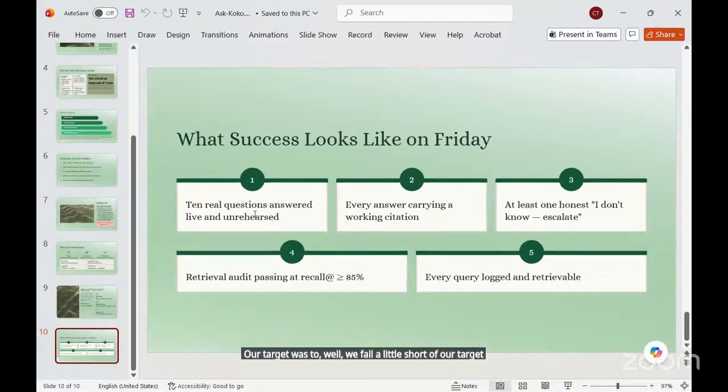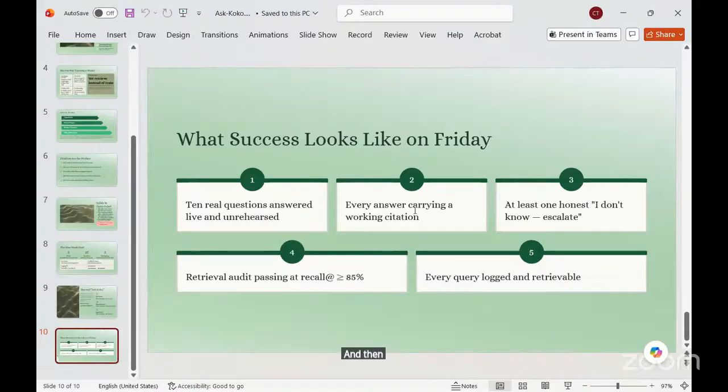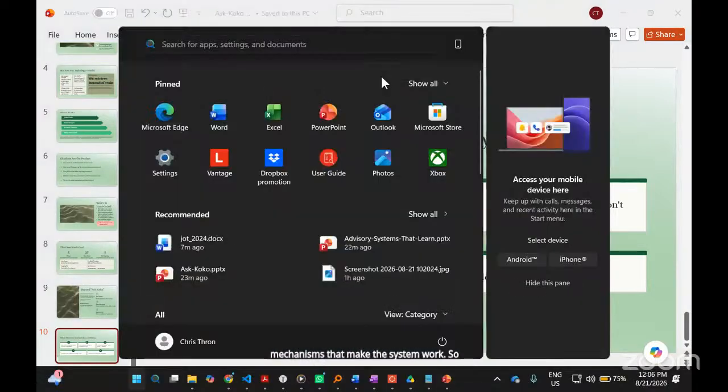We will present three photos today, and then provide three answers. So I'm going to send this over to Ajiro now. She is going to demonstrate the system, and after that, Victor will show you some of the inside mechanisms that make the system work. So I'm going to give this to Ajiro right now, and she will continue.